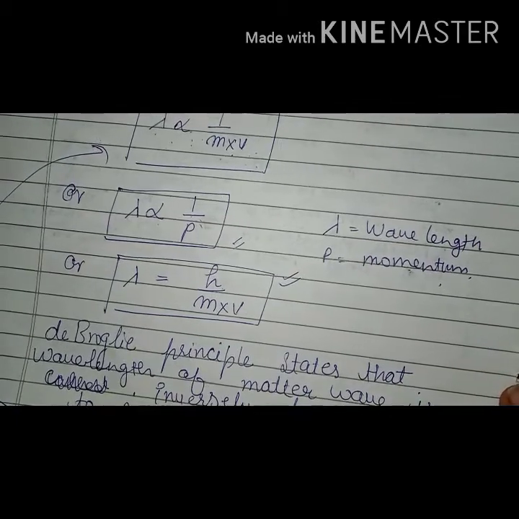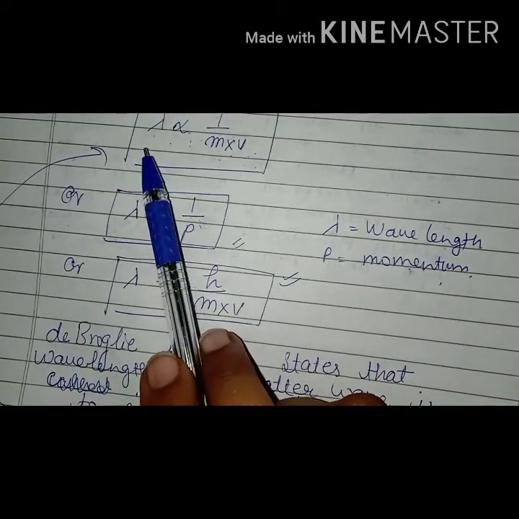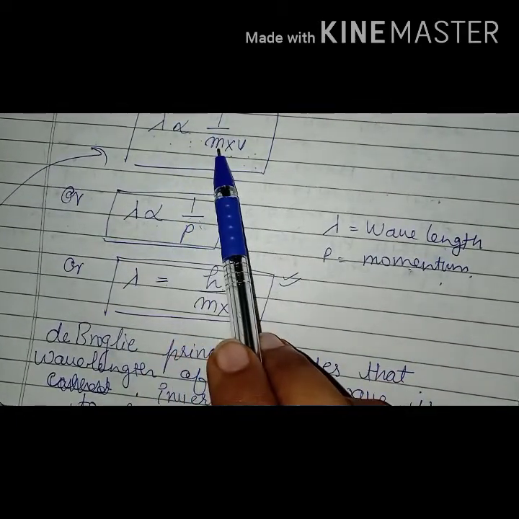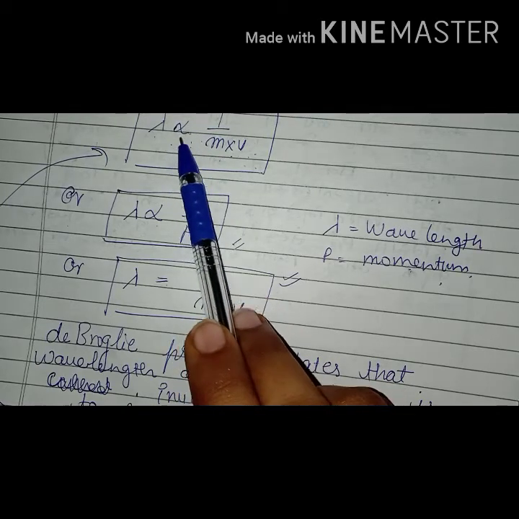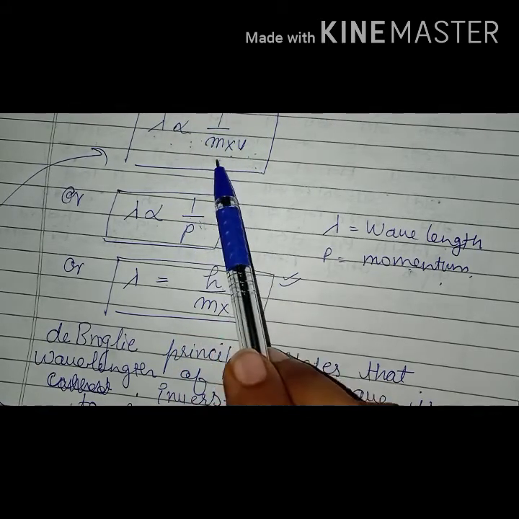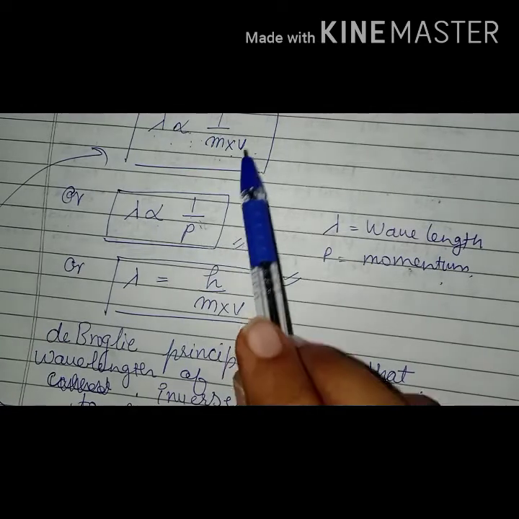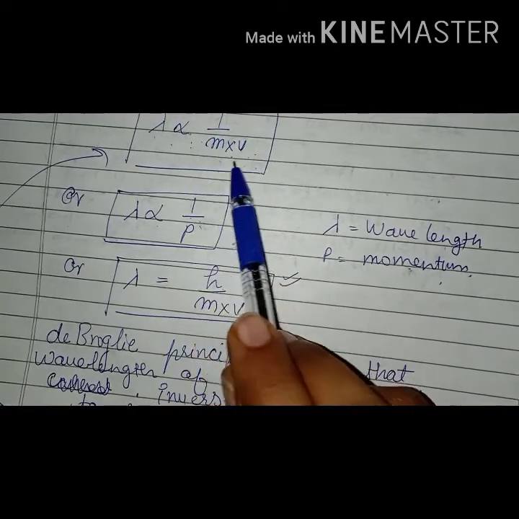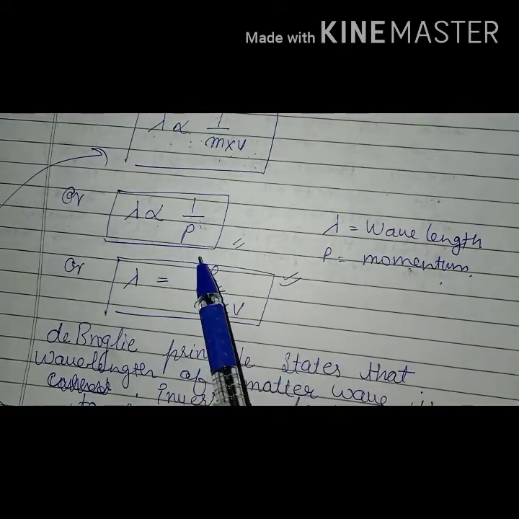So we can write lambda is inversely proportional to 1 upon mv, and in place of mv we can write p.